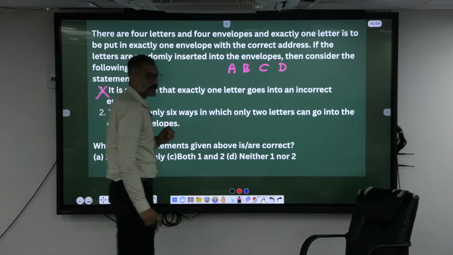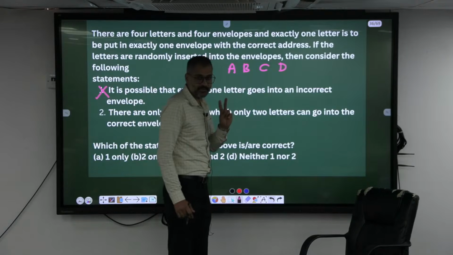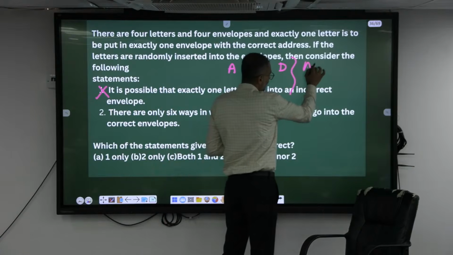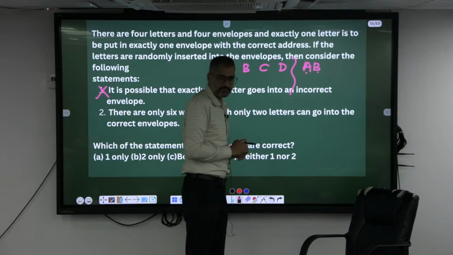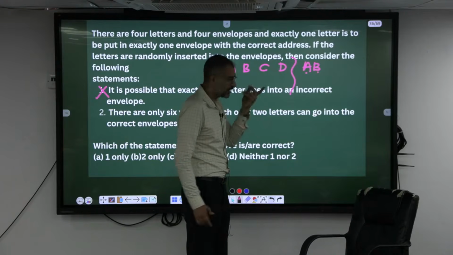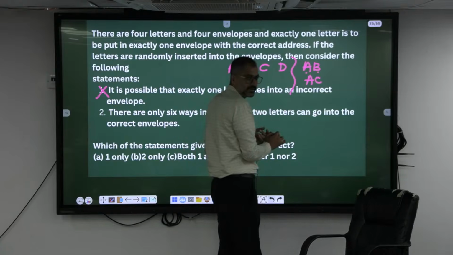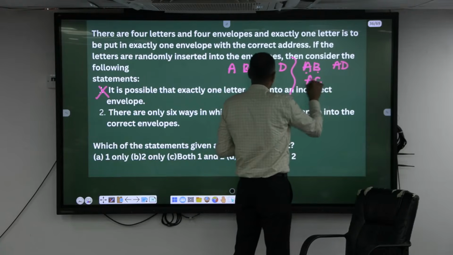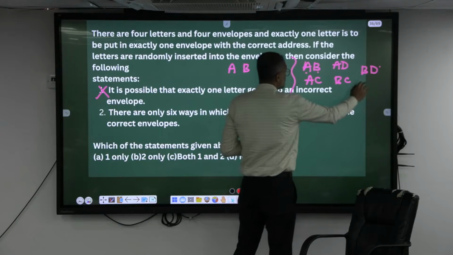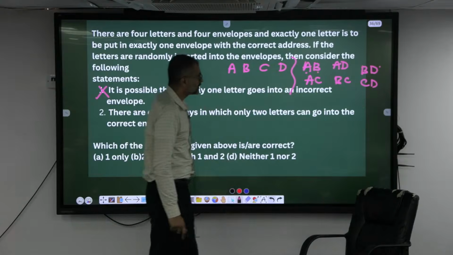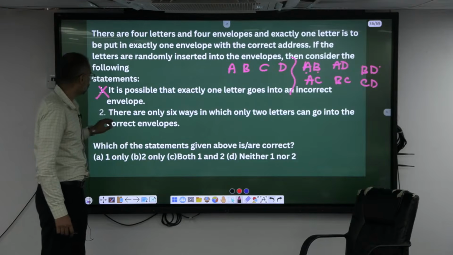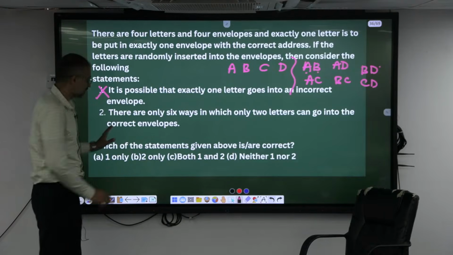Okay, next, 2. Let's say 2 are wrong, the other 2 have to be going to the right ones. What are those possibilities? A is going to A, B is going to B. Okay, A and B are correct. C and D are wrong. C is going to D, D is going to C. Next 2. A and C, can it be correct? Yes. A and D, can it be correct? Yes. B and C, can it be correct? Yes. B and D, can it be correct? Yes. What else? C, D. Okay. So how many different ways? He says there are only 6 ways in which only 2 letters can go into the correct envelope. Is it correct? Yes. So what's your answer?